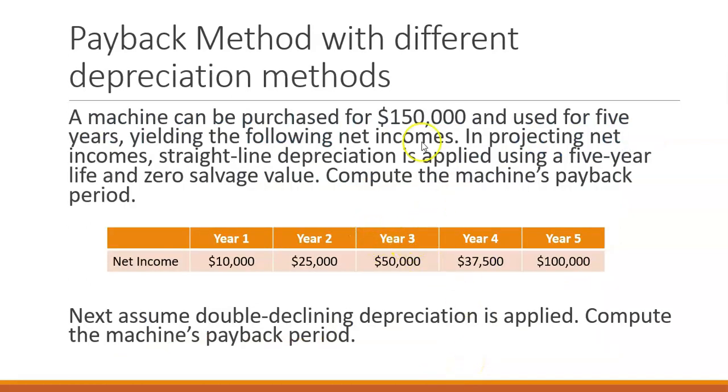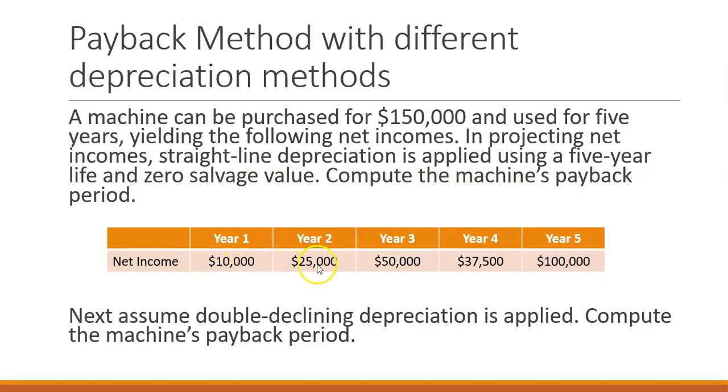In this example, we see that a machine can be purchased for $150,000 and used for 5 years, yielding the following net incomes. In projecting net income, straight line depreciation is applied using a 5-year life and zero salvage value. We're going to compute the machine's payback period.